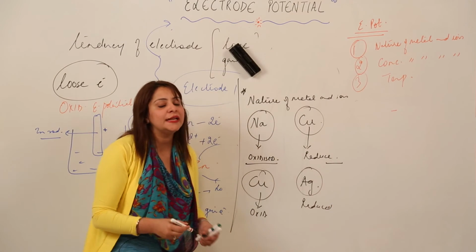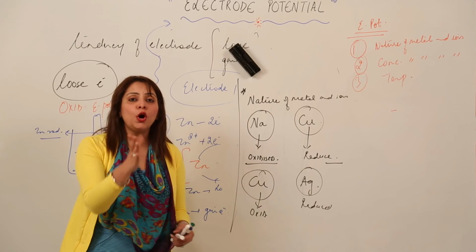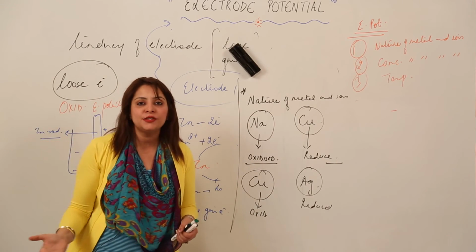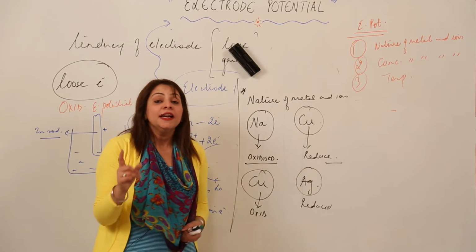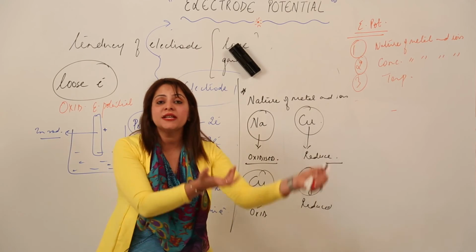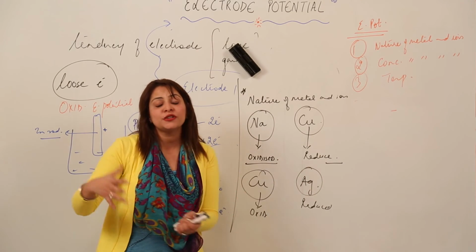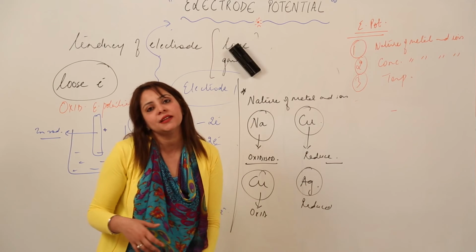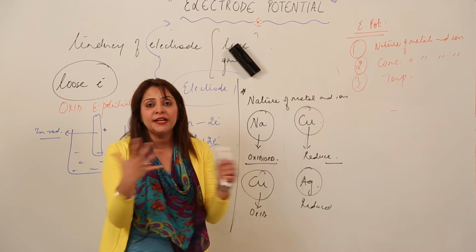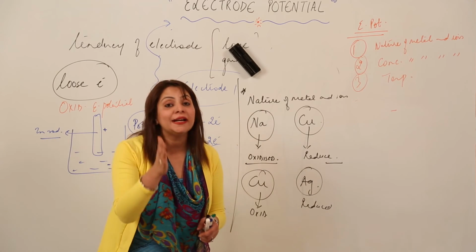What I want to state in front of you is that it is not always that the one which is getting oxidized will always get oxidized in every situation. It is not like that, right. The one which is getting oxidized in one case can be reduced in the other case, or the one which is getting reduced in this case can be oxidized in another case. It just depends upon the tendency, right. When we compare the relative tendency of two elements, it just depends upon that factor, right.